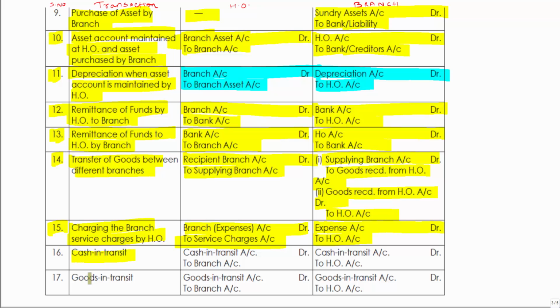Then you have cash in transit and goods in transit. Cash in transit in case of HO, entry will be cash in transit account debit to branch. Okay, that is if cash is in transit. So in case of branch books, entry will be cash in transit account debit to HO account. And in case of goods in transit, we pass a similar entry, goods in transit account debit to branch account, goods in transit account debit to HO account. We'll appreciate all these accounting entries in a better way when we take up case studies.